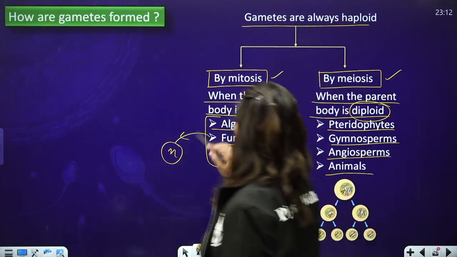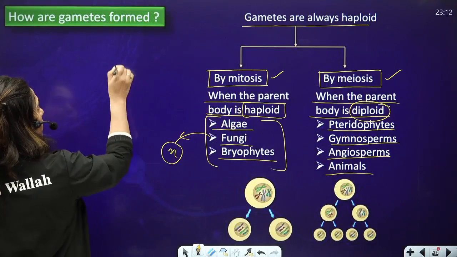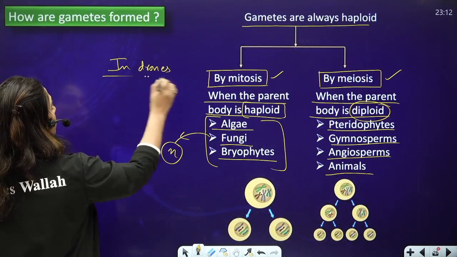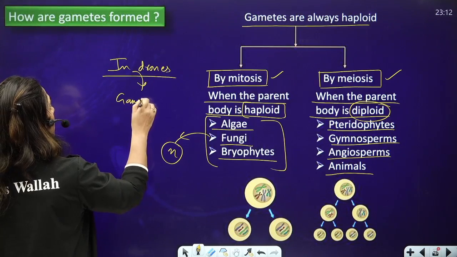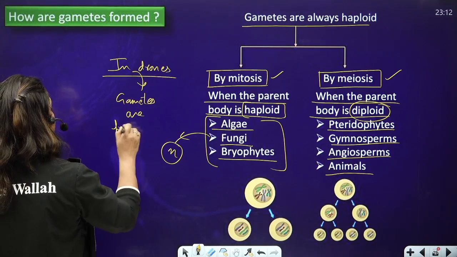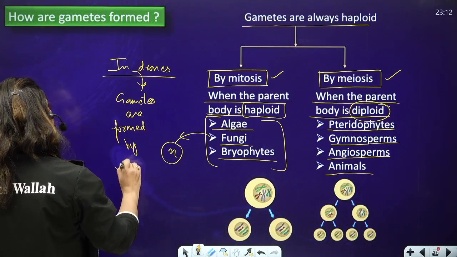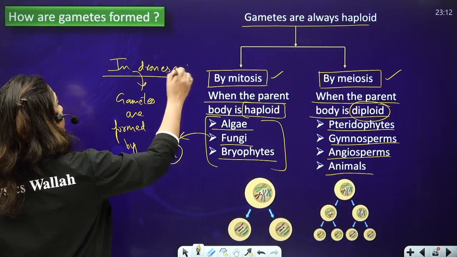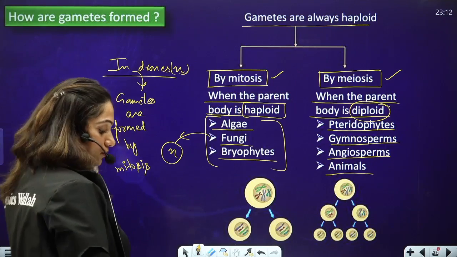There is an exception over here also in drones. In animals, gametes are always formed by meiosis, but in case of honeybee, in drones, the gametes are formed by mitosis. Why? Because the drones in the honeybee are haploid. That is why. Okay, so this point is important.